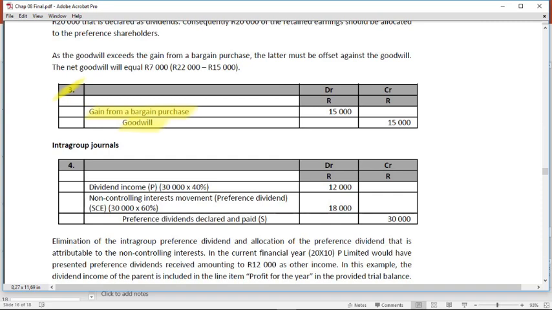Before I now look at the intra-group and the since acquisition consolidation journal entries, I would again like to make use of a timeline to show you the effect and the decisions you have to make and the amounts you have to calculate.